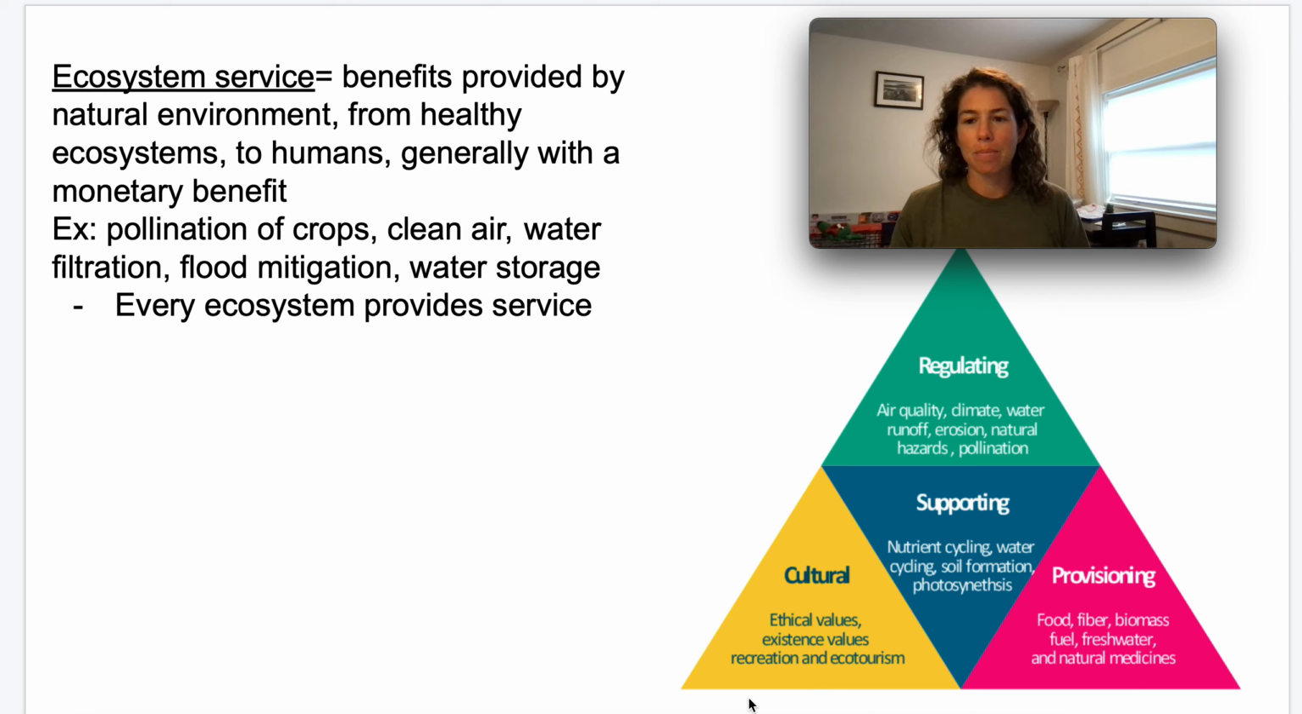We're back. Today I'm going to go over what ecosystems are and give some examples of the different types of ecosystem services. So ecosystem services are benefits provided by ecosystems, provided by the natural environment, from mostly healthy ecosystems to us, to humans. Generally, there's some sort of monetary benefit associated with those ecosystem services. So examples of those are pollination of crops. That's a really important ecosystem service because without that pollination, we wouldn't have successful growth of our crops.